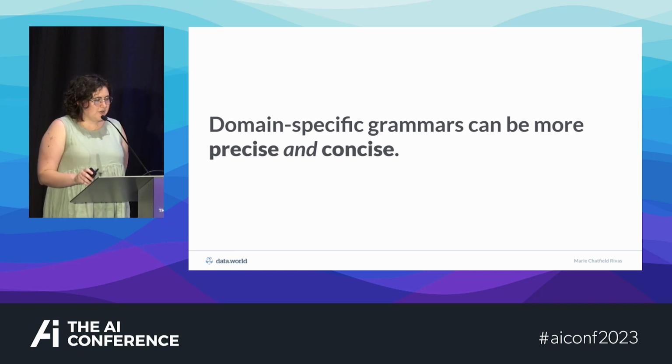So what I want you to know here is that domain-specific grammars can be more precise and concise than standard formats.